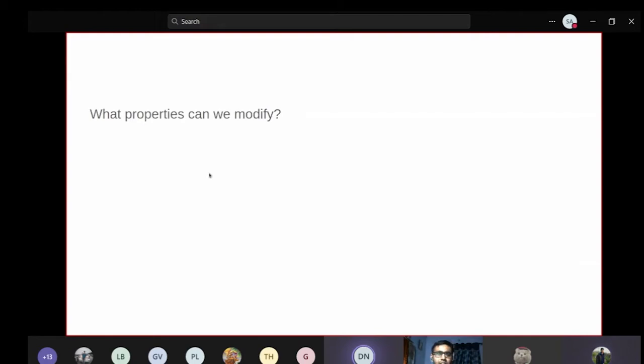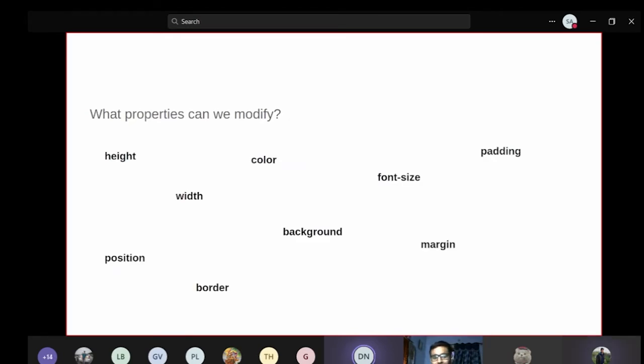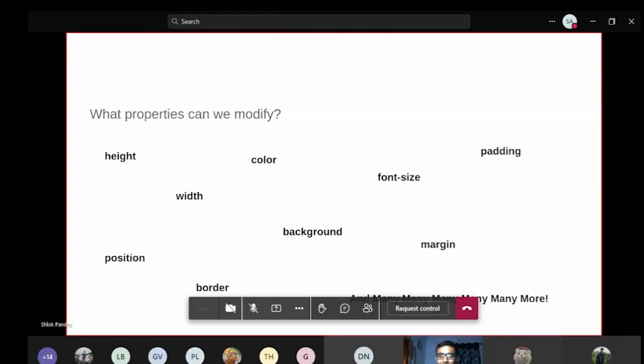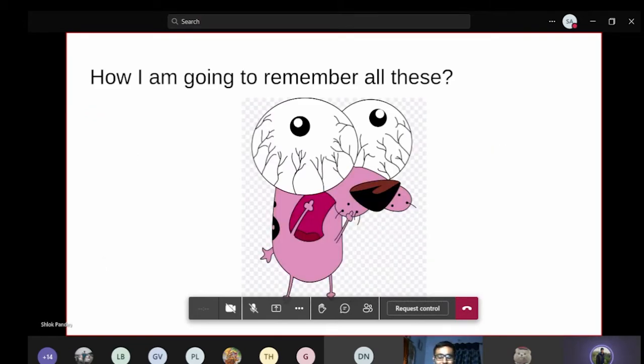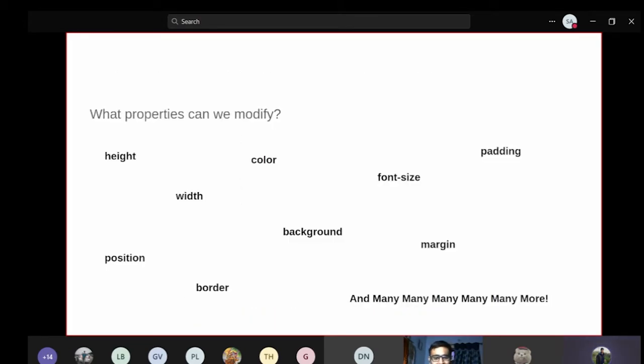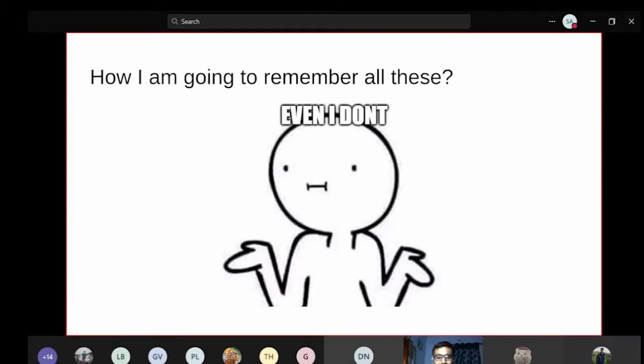All right. So what properties can we modify? We come across this question, right? You can modify height, width, color, background, font size, and a lot more properties. I don't want to read them. Why should I? But there's a problem. How am I going to remember all these properties? There are a lot of them, right? Even I don't remember each of those properties.